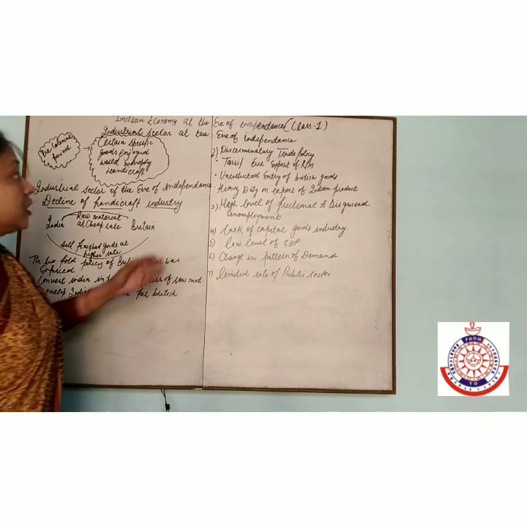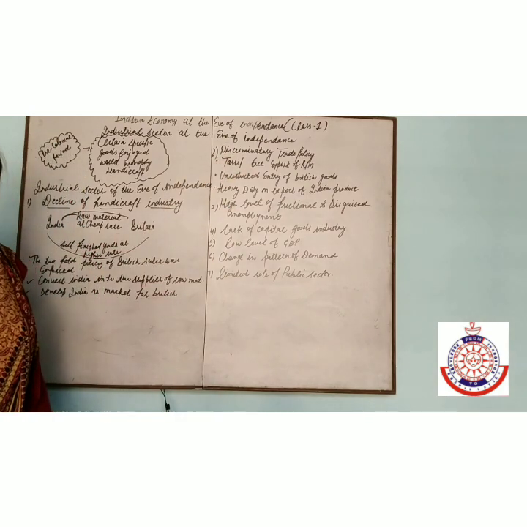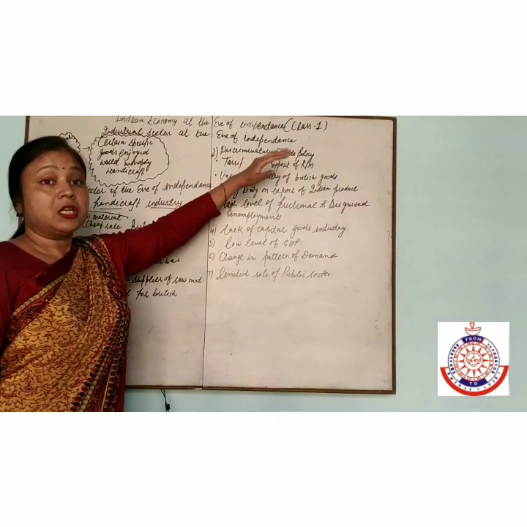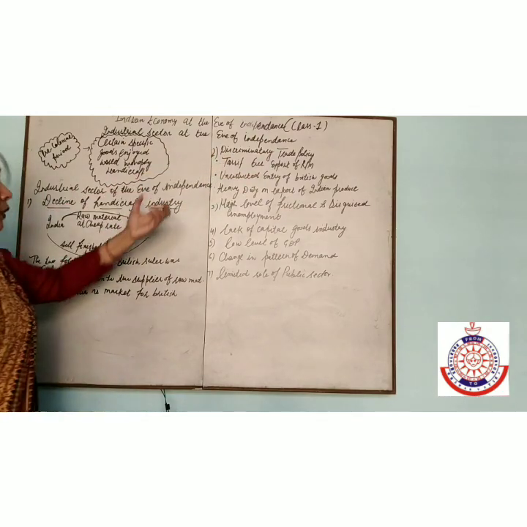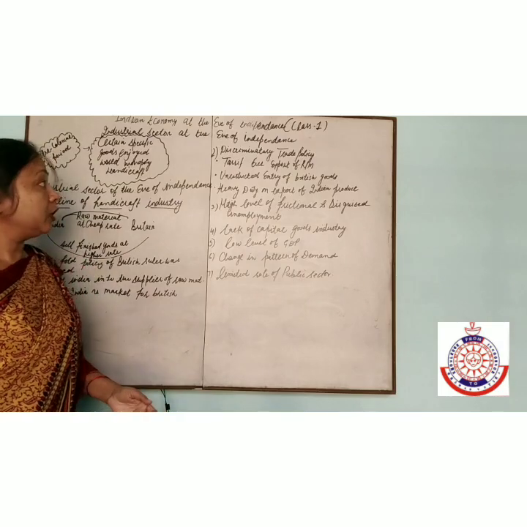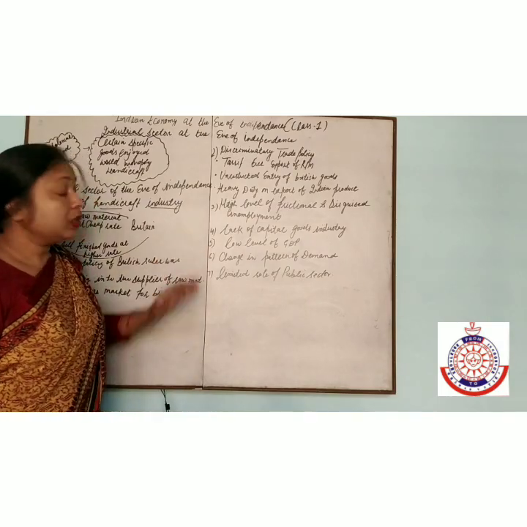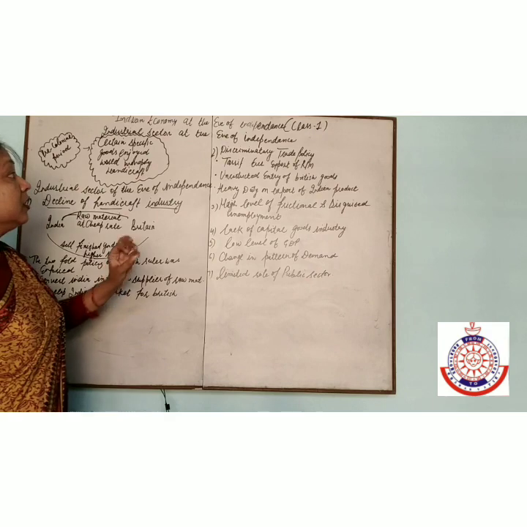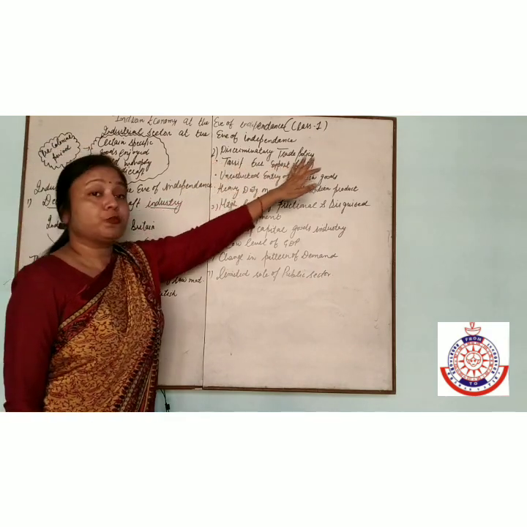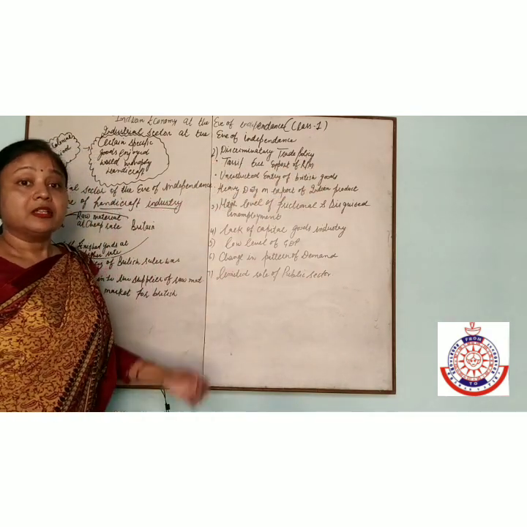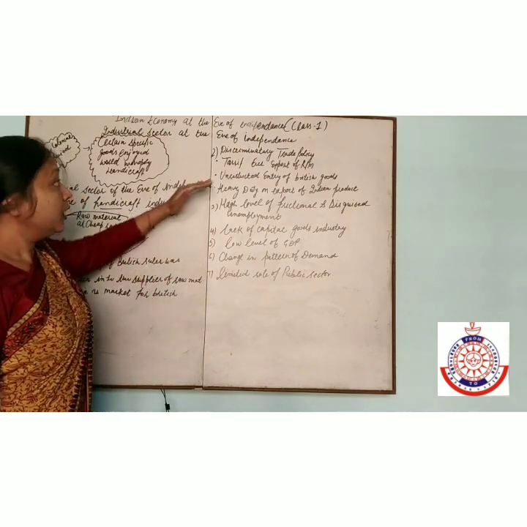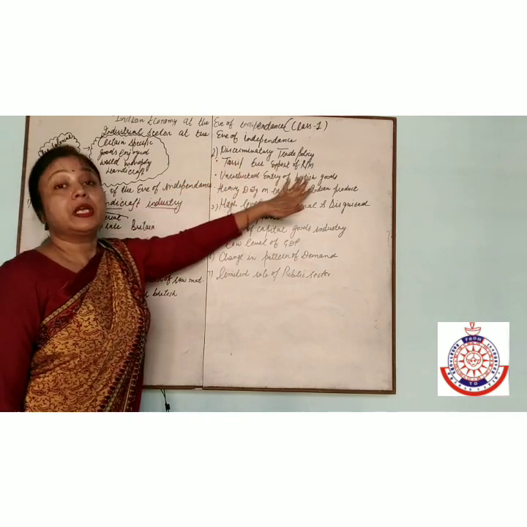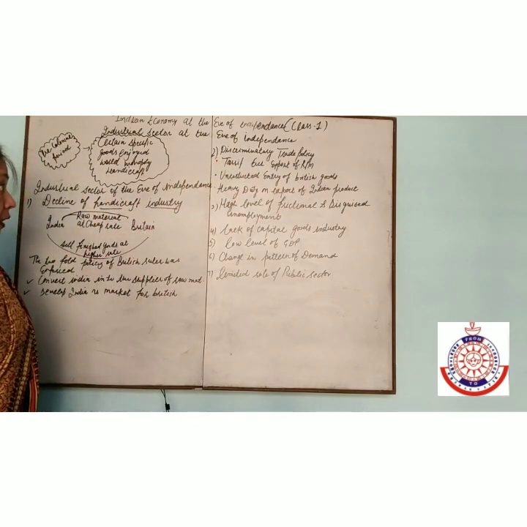Next is discriminatory tariff policy. The Britishers used a discriminatory tariff policy, which means they were using different tax policies. How were they using the different tax policy? The first is tariff-free export of raw material. They took raw material from India, so they said there was no tariff on the export of raw material.